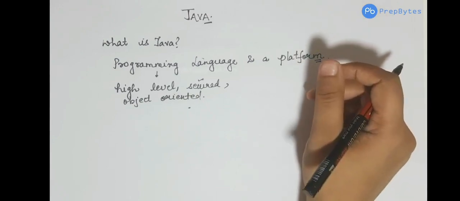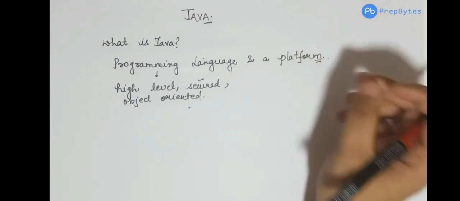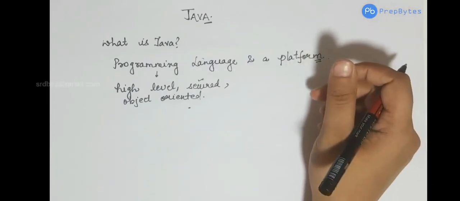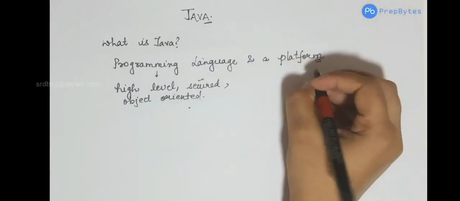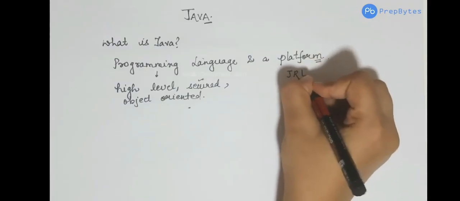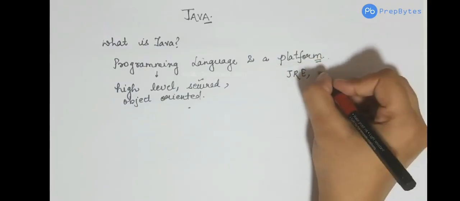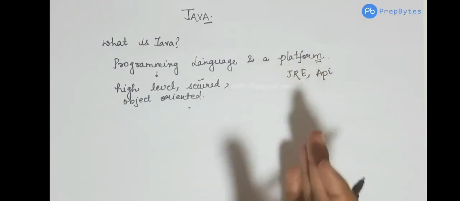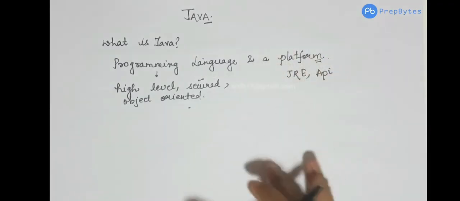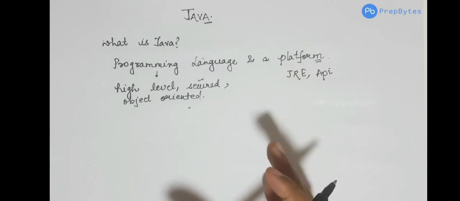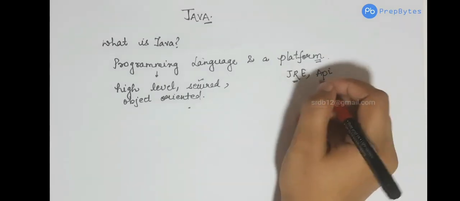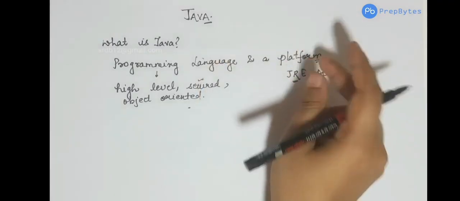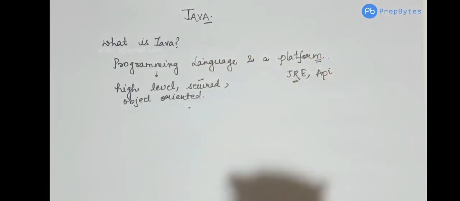So Java gives you a runtime environment, and it also has a set of APIs which allows you to run your program. Java has a runtime environment which is known as JRE, Java Runtime Environment, and it has APIs or libraries. So we have this JRE and API with the help of which we can run any Java program. We will see what JRE is. As of now, try to understand that Java is a programming language and a platform. So what are the applications of Java?